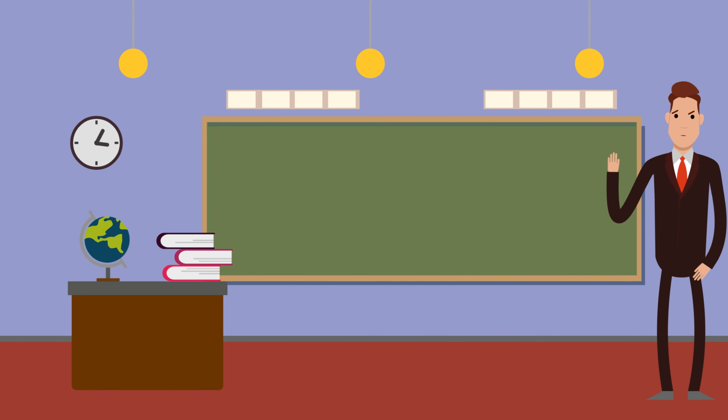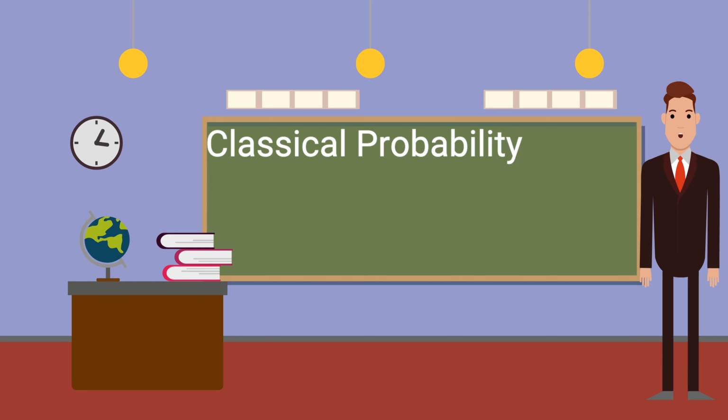Hi everyone. There are two approaches to defining probability: the classical and the Bayesian approach. In this video, we'll be talking about classical probability. Classical probability is also known as the frequentist or counting approach. Let's look at the following example.